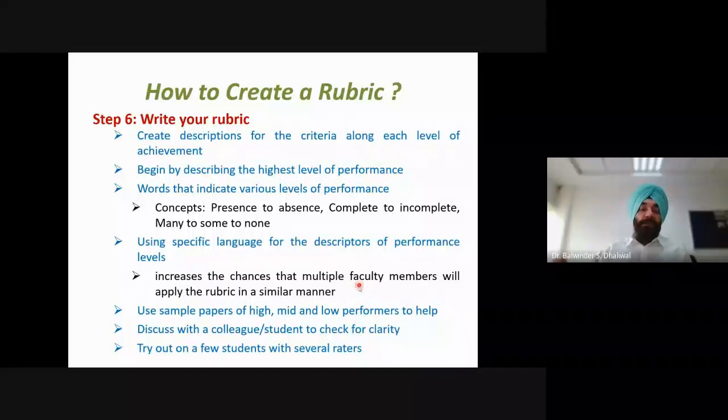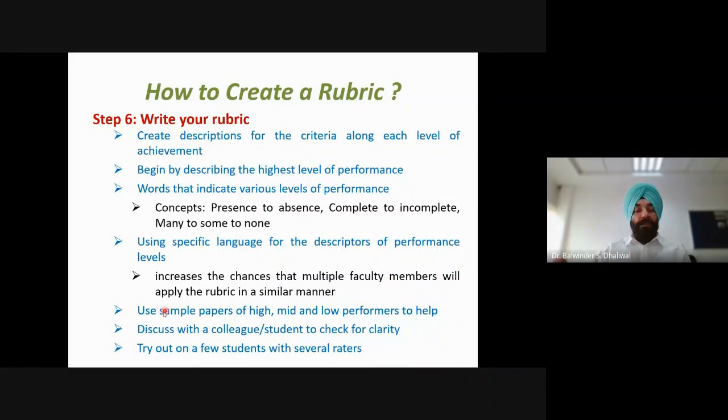At the same time, we should not use very typical language with respect to that subject. So it should not be very general. When we are evaluating student work, it should talk about the language of the subject, so that multiple faculty members can understand, and there will be more consistency in the evaluation.